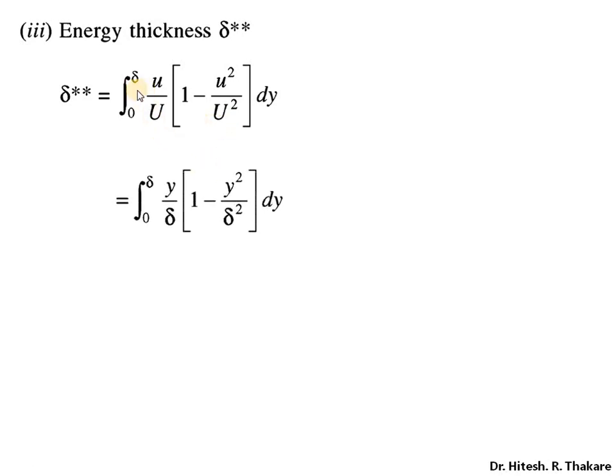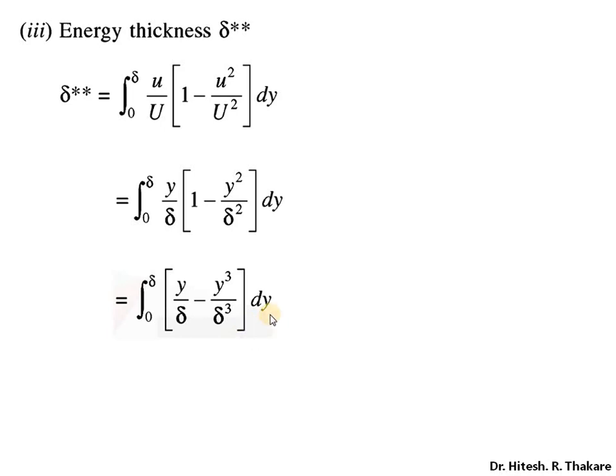Now the next parameter, energy thickness, we know that it is calculated with the help of this equation. We can observe that this equation is very similar to the equation of displacement thickness and momentum thickness. It is obtained only by multiplying one additional term u by U inside the bracket for this quantity in the case of momentum thickness. So now let us proceed. So we substitute the value of y by delta for u by capital U, and then we take in this quantity y by delta inside the bracket, so that gives us y by delta minus y by delta into y square by delta square, so that is y cube upon delta cube.